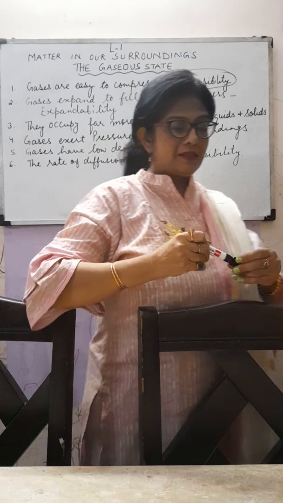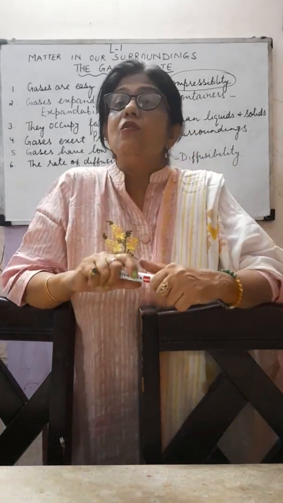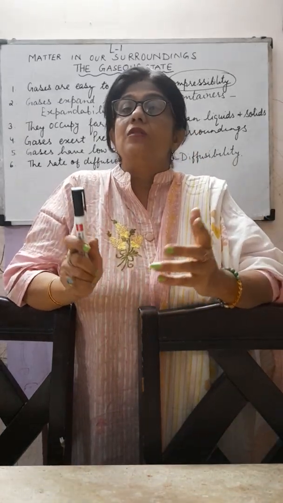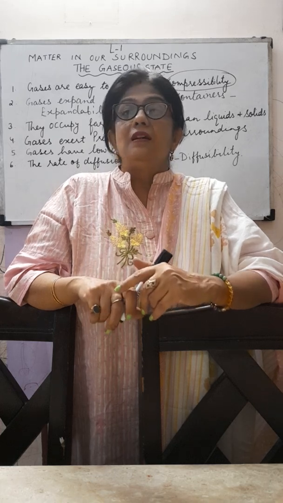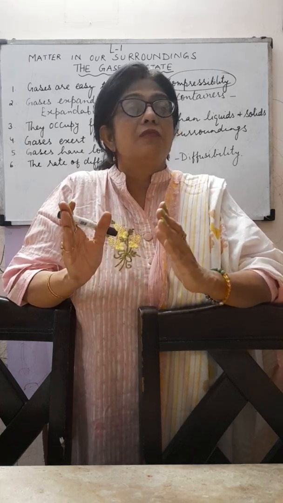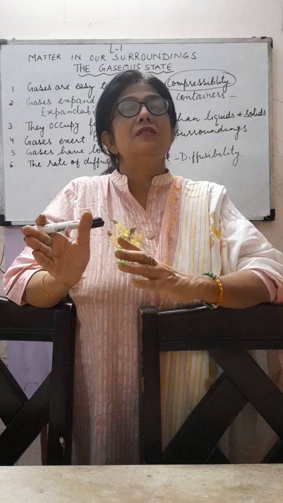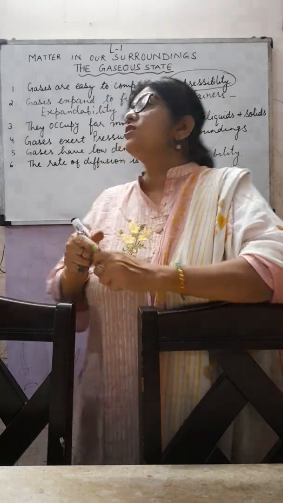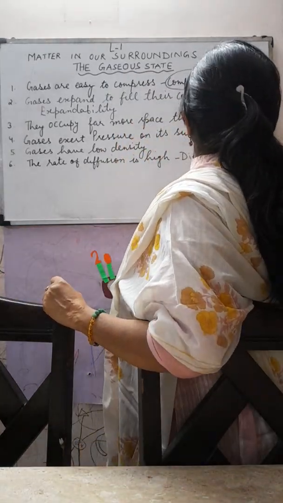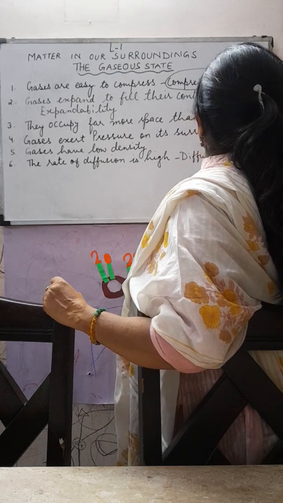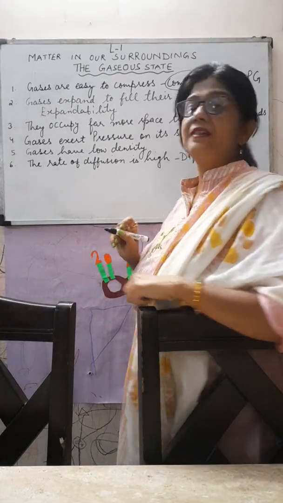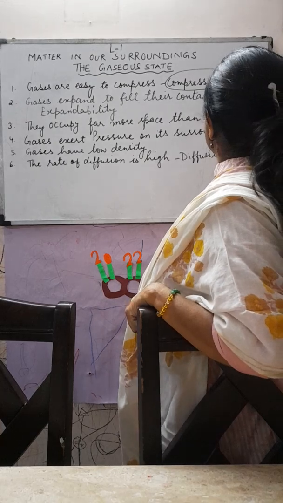They can be compressed, like in your home, in your kitchen, the cylinder for cooking food, the gas cylinder which is used, that also uses LPG, which is a compressed form of a gas. What is the full form of LPG?